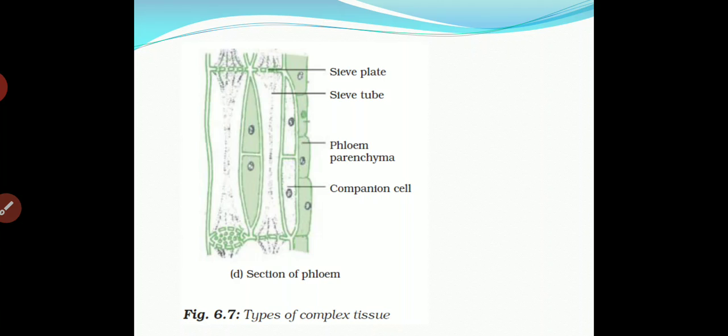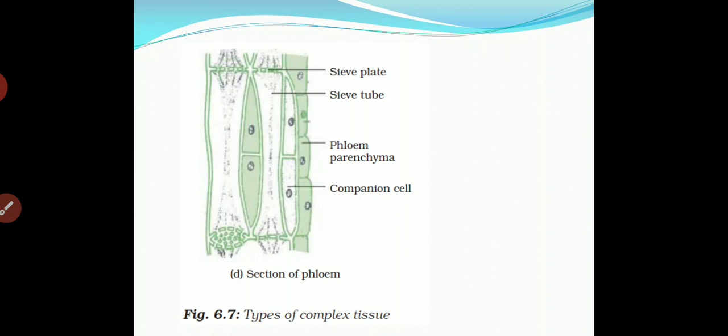Phloem parenchyma are present in the outermost layer, which we call the wall. Companion cells are present inside the wall.